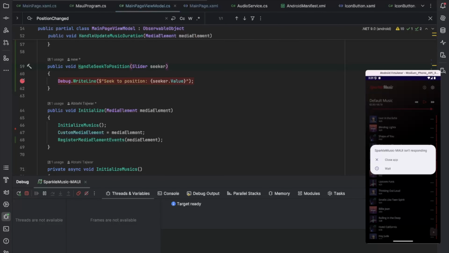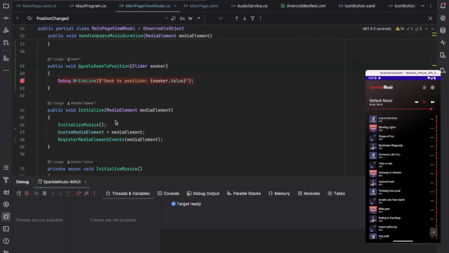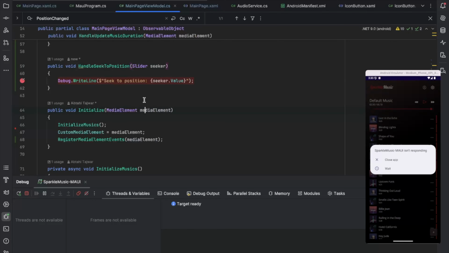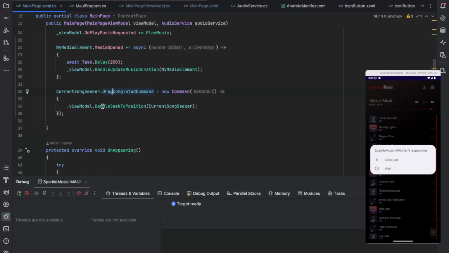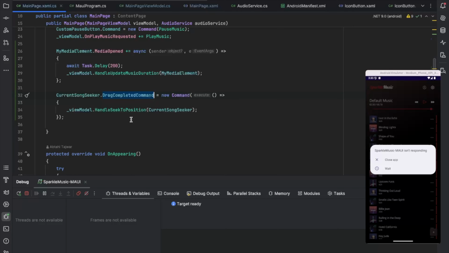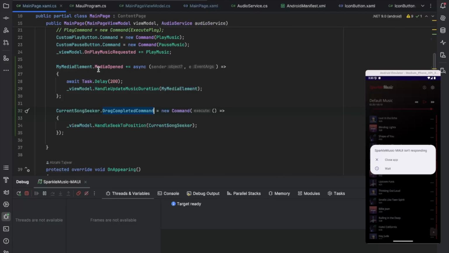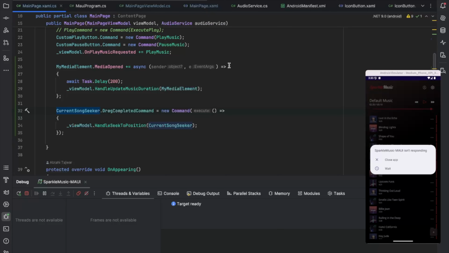Okay, so now what I'm getting is this seeker dot. Let me show you real quick. My laptop is very slow. Sorry guys for this. So what I was doing wrong is I was putting the event on my media element, but the problem is I'm not controlling the song from the media element. Instead, I'm controlling the song from this slider. So now after putting this on the slider, it is working.